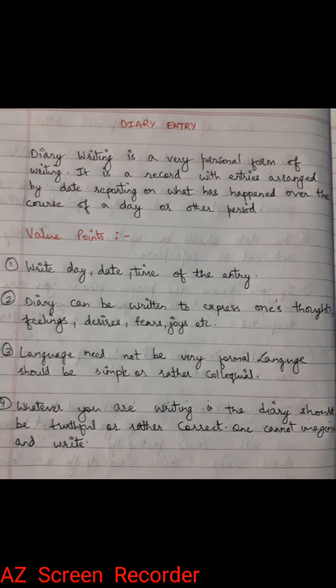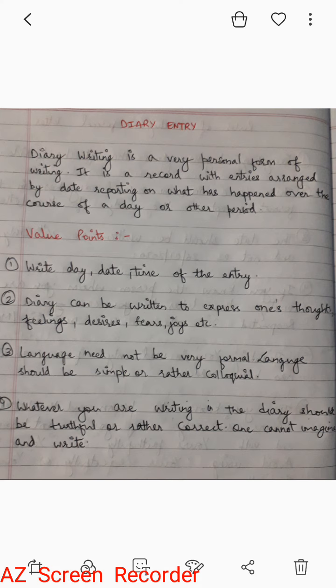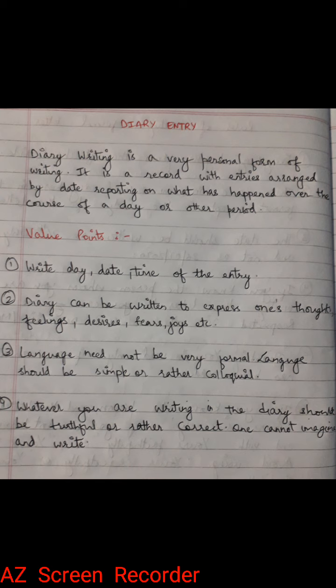It is a record with entries arranged by date, reporting on what has happened over the course of a day or other period. Now you can write a diary for a day, for a week, for a month, for a year, or more than that. So whenever you are writing, it has an entry. For example, let us take today is Sunday, and you have written one entry at 9 a.m. in the morning. You are sitting in the open and observing nature, and many thoughts came to your mind, and you are expressing those things in your diary entry.